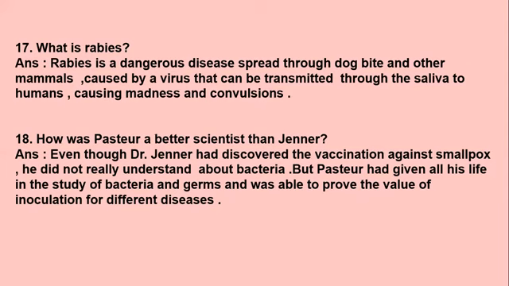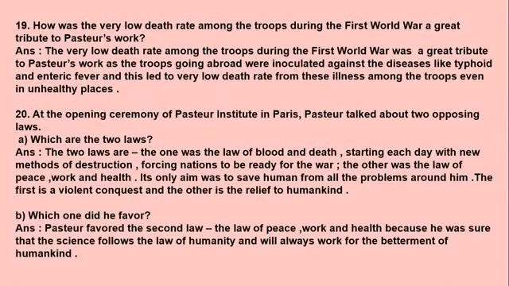So when we go through the chapter, we come to know about one more scientist, Dr. Jenner. He had already discovered the vaccination against smallpox, but he did not really understand about the working of bacteria. But Pasteur gave all his life in the study, in the research of bacteria and germs, and he came through many solutions. That time Pasteur was able to prove the value of inoculation, how they can give old and weak germs in the body of a cow or a human to be safe from the different diseases. So this is how he was a better scientist than Dr. Jenner. Okay. So moving on to next question.